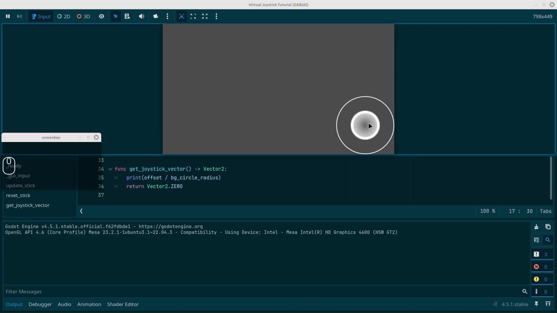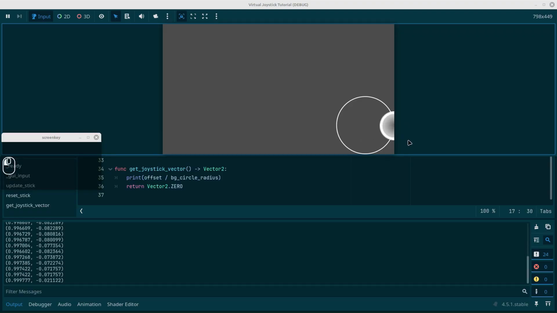So if I move to the right, as you can see, the x value is almost 1. If I move to the left, it's almost -1. If I move up, the y value is -1, and if I move down, it's almost 1.